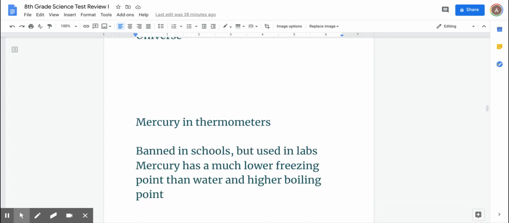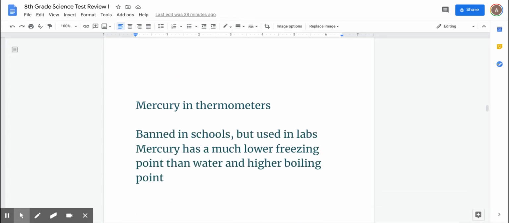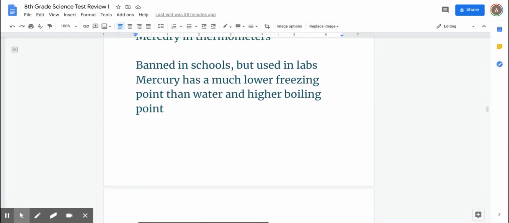Well, first, we'll look at mercury. Mercury used to be in thermometers. It's not anymore because of its toxicity. It's banned in schools. It hasn't been used in years in schools, but it's used in labs. They're also moving now to digital thermometers, which are much more accurate than mercury. But mercury is much better than an alcohol-based solution, which we use in school. Mercury has a much lower freezing point than water and alcohol-based solutions, and a higher boiling point. But mercury has a toxicity to it.